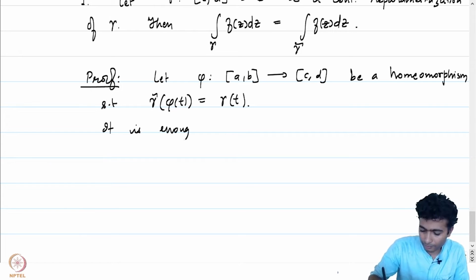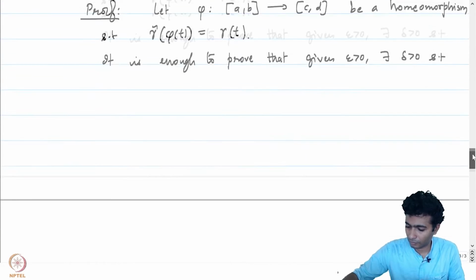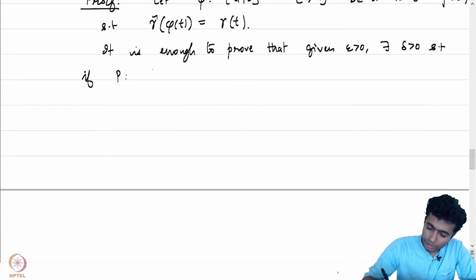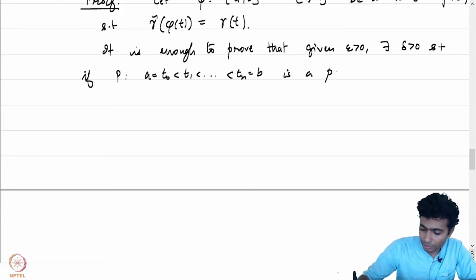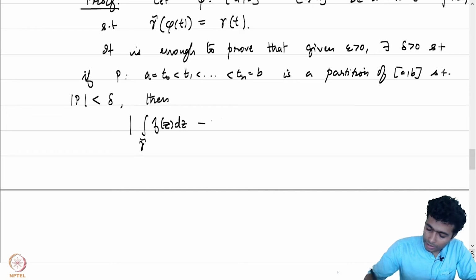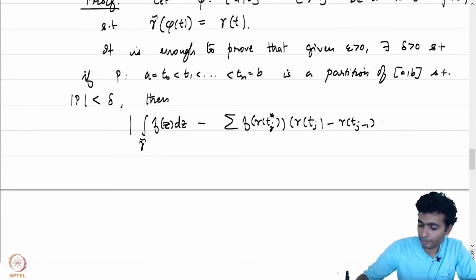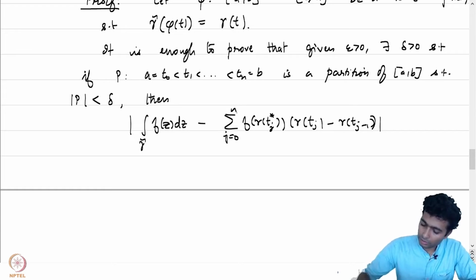It is enough to prove that given epsilon positive, there exists delta positive such that if P, say a = t0 < t1 < ... < tn = b, is a partition of [a, b] such that the mesh size of P is less than delta, then the absolute value of the integral of f(z) dz over gamma tilde minus the sum of f(gamma(tj star)) times (gamma(tj) minus gamma(tj minus 1)) is less than epsilon. (star)